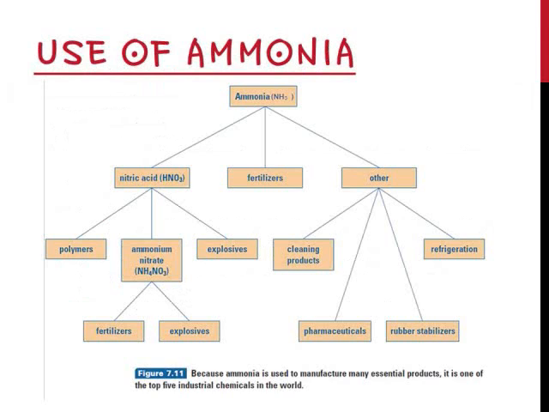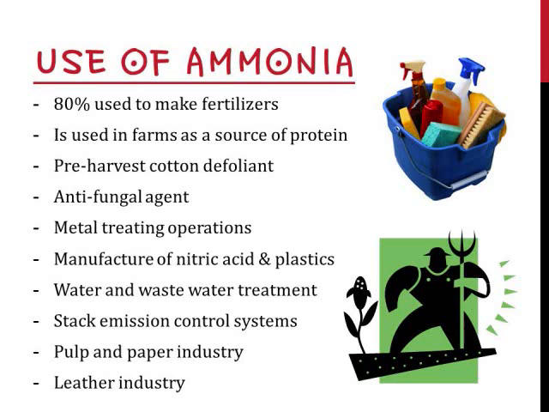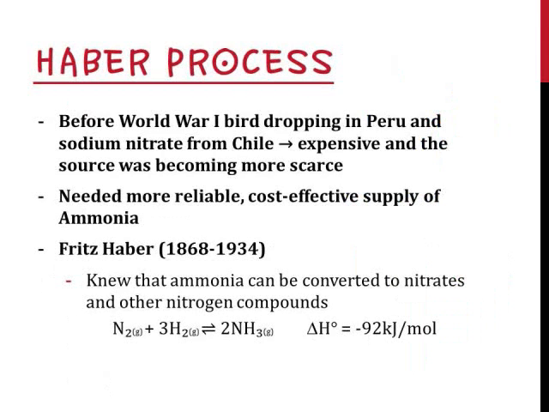There are many uses of ammonia in the society. It is used in polymers, explosives, cleaning products, pharmaceuticals, rubber stabilizers, and refrigeration. More than 80% of the produced ammonia is used to make fertilizers. Ammonia can also be used in the farm, water, and wastewater treatment, stack emission control systems, pulp and paper industry, and leather industry. Haber process.